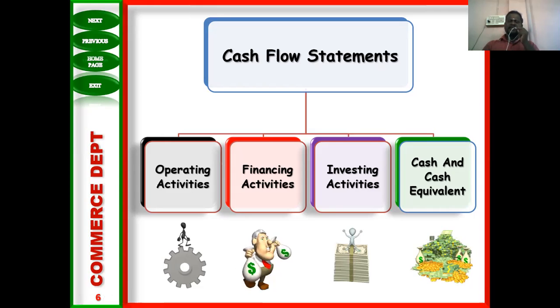But the last one, cash and cash equivalent. What is cash and cash equivalent? You very well know cash is liquid cash. The items that are very near to cash, easily converted to cash, those accounts are called cash equivalent. For example, cash at bank, marketable securities, current investment. Current investment comes under cash and cash equivalent.